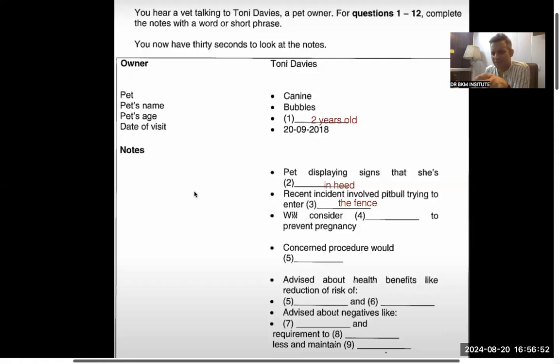So basically, she's talking about that. Do you have another pet? She's saying we were considering another dog of various varieties, but I don't think she would be able to cope. Why? Because she's telling about this incident.